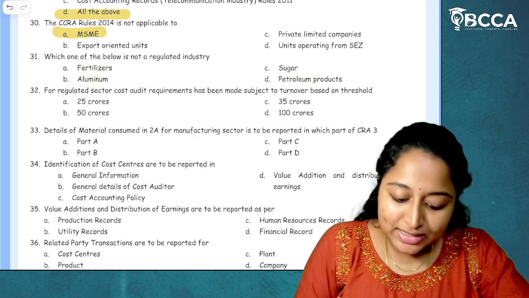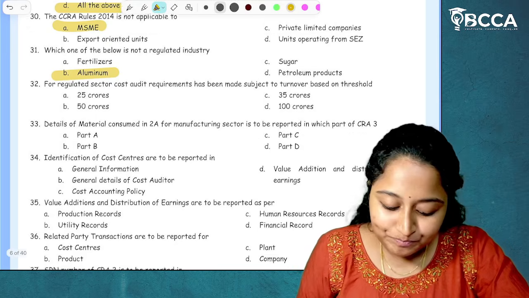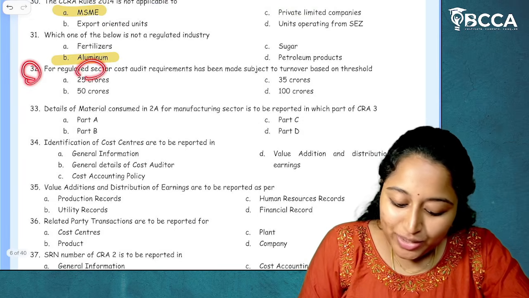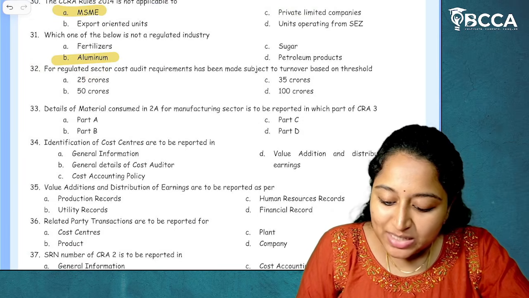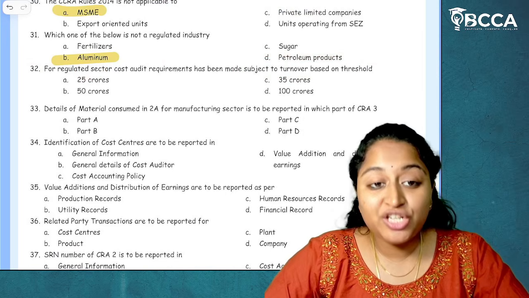Aluminium is not a regulated sector. So, the answer is option B. Next, 32. For regulated sector, cost audit requirements have been made subject to turnover based on a threshold limit.